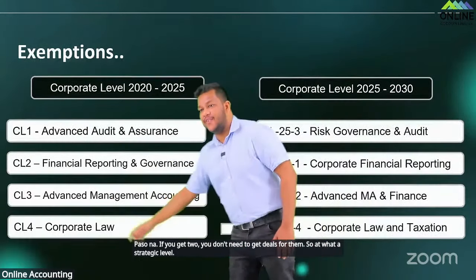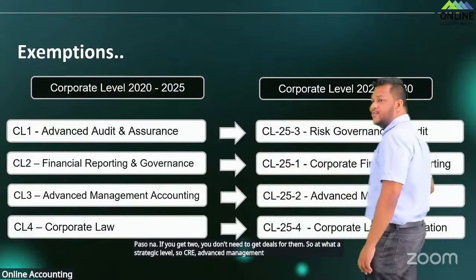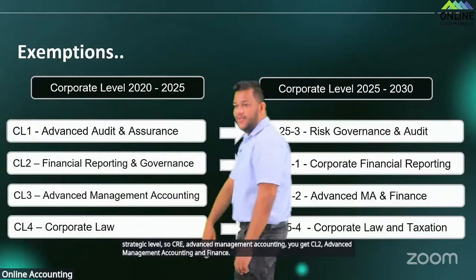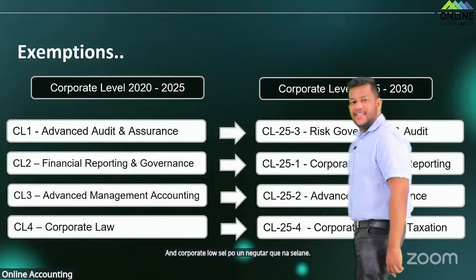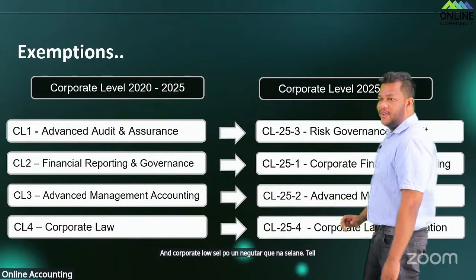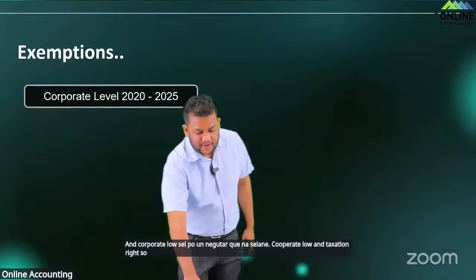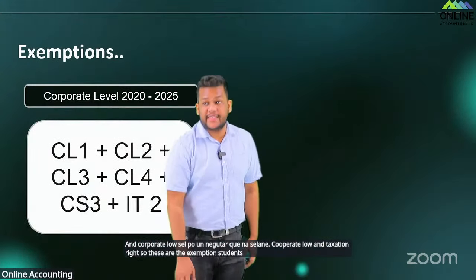So CL3 advanced management accounting, you get CL2 advanced management accounting and finance, and corporate law CL4, only that has not changed. The code is the same name. Corporate law and taxation, right? So these are the exemptions, students, and exempt for this one.